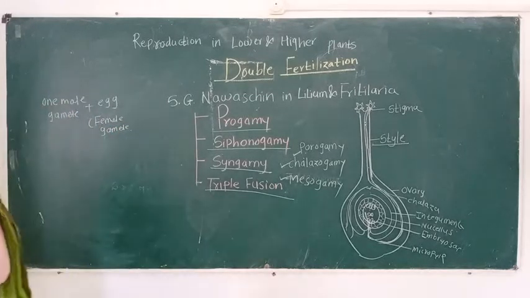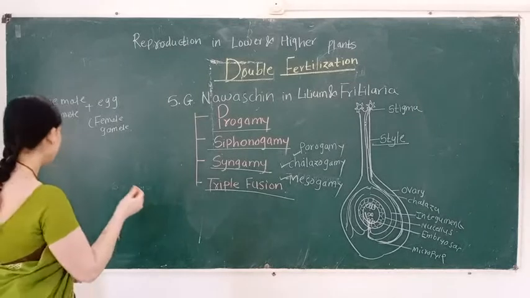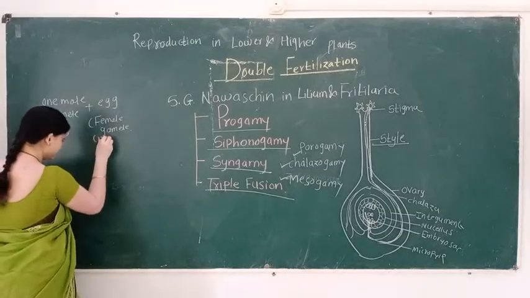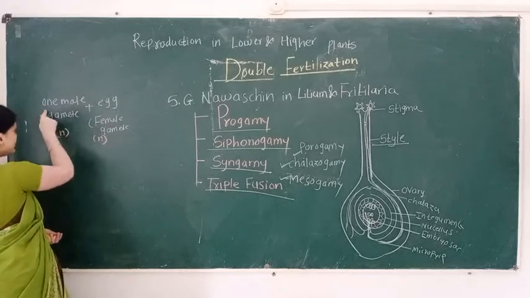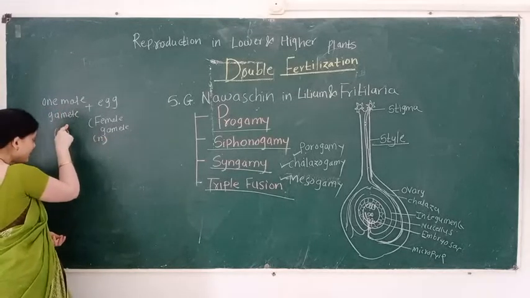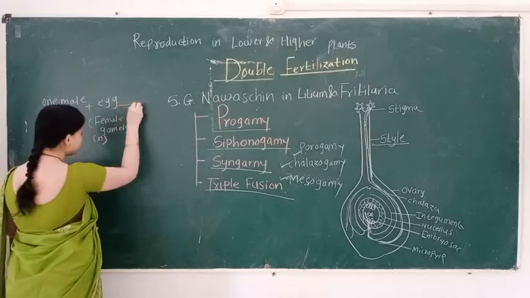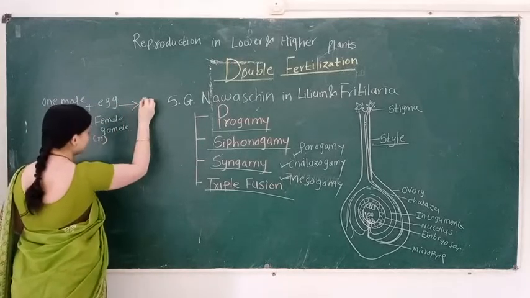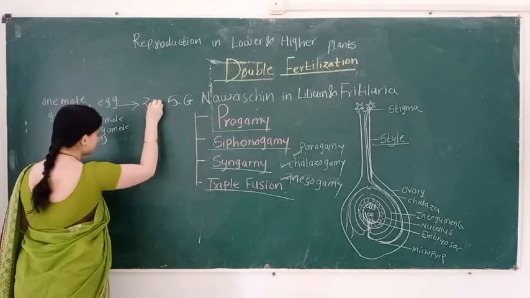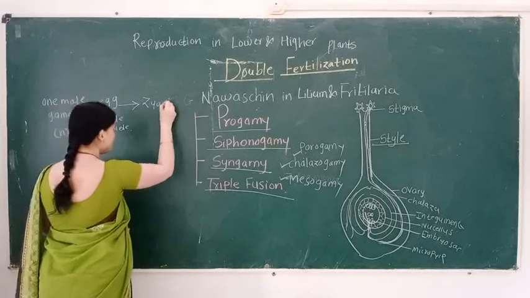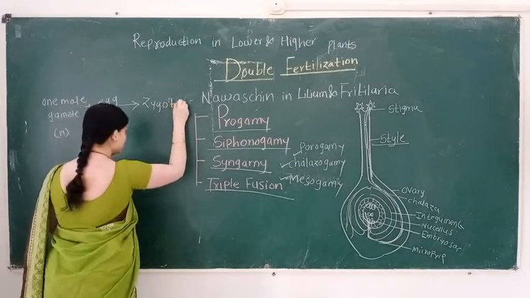The male gamete and female gamete are haploid in nature. So by the union of male gamete and female gamete, there is formation of a zygote.